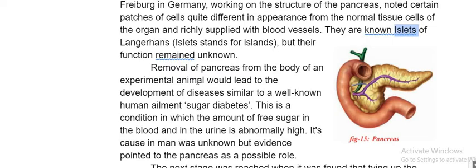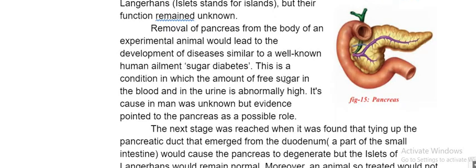Understand? The scientist started experiments. So he found that there is something in the pancreas which is entirely different. So he wanted to continue his experiment. So what he did is he took a dog. See, excellent experiment it is.